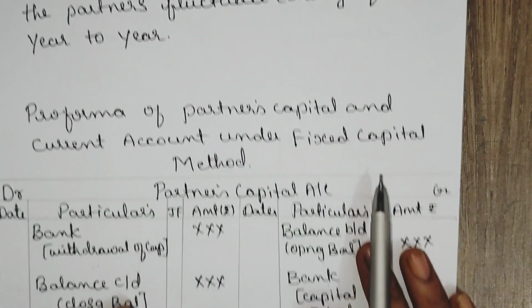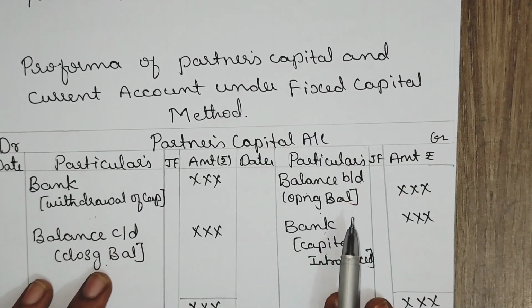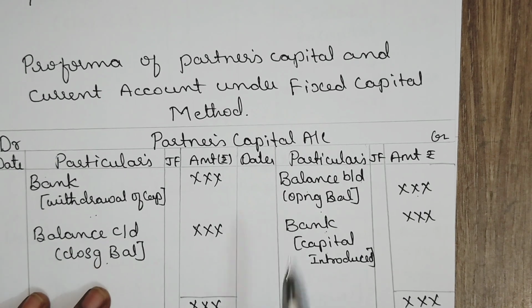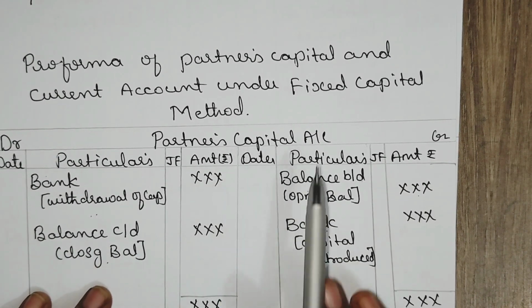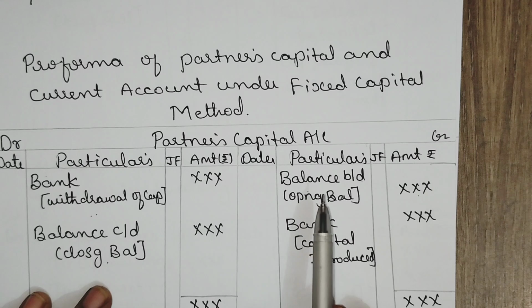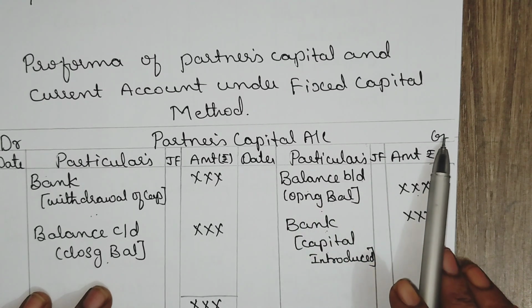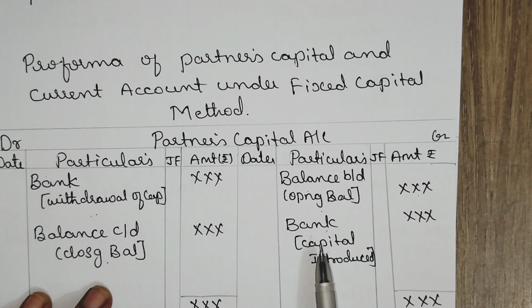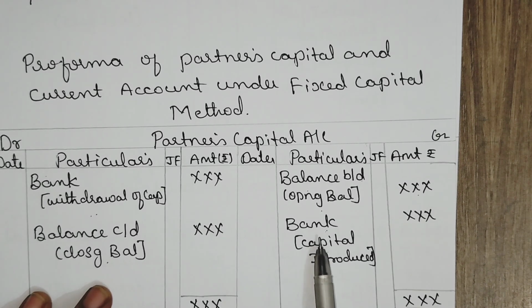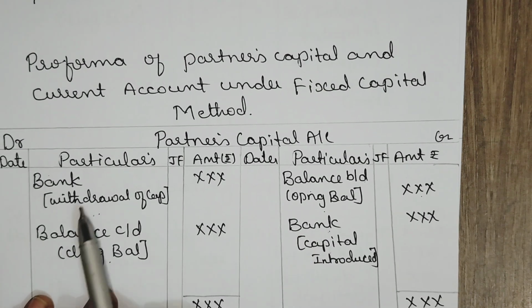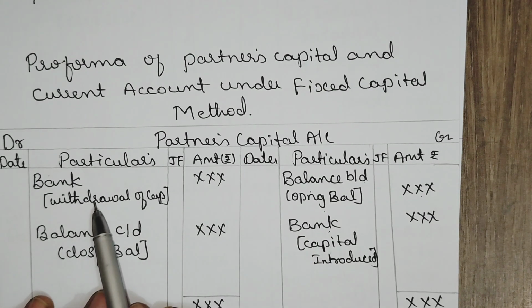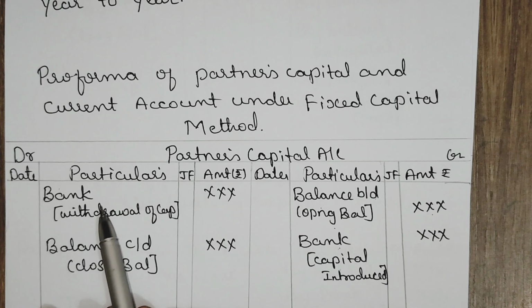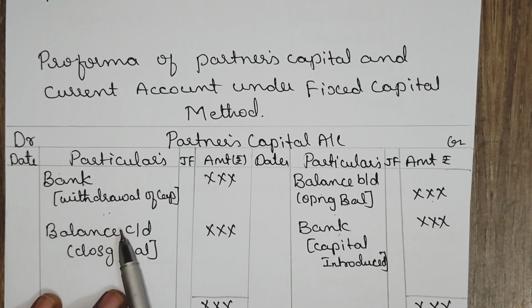Let us understand the pro forma of the partners' capital account under the fixed capital method. In the partners' capital account, capital is a liability, so the opening balance of the partners we record on the credit side. Then any addition to the capital will be recorded on the credit side against the bank account. If there is any withdrawal, it should be debited against the bank account, and the closing balance will be recorded on the debit side.